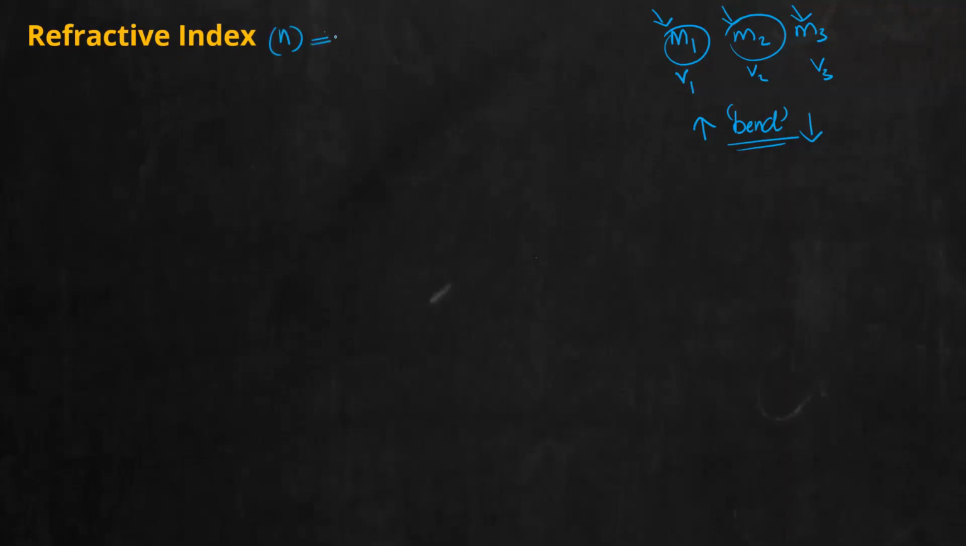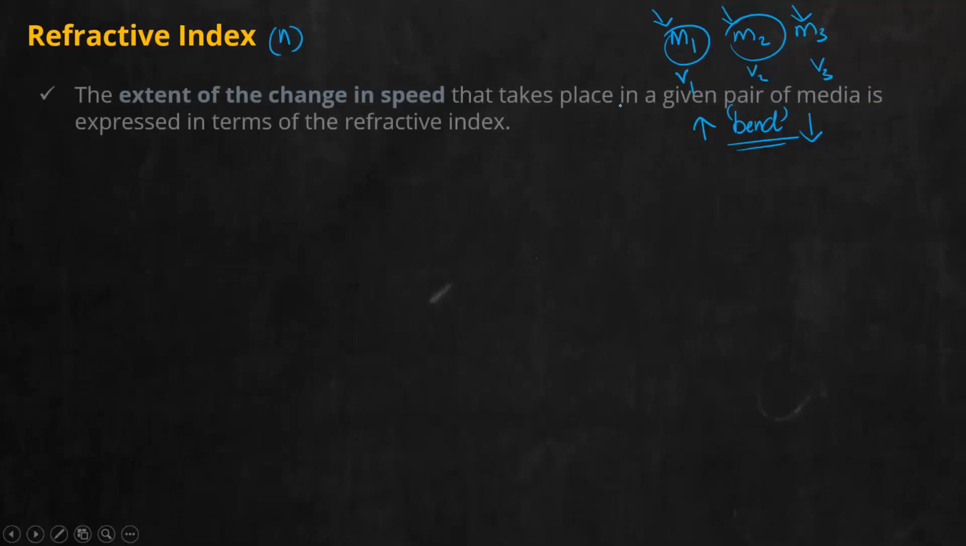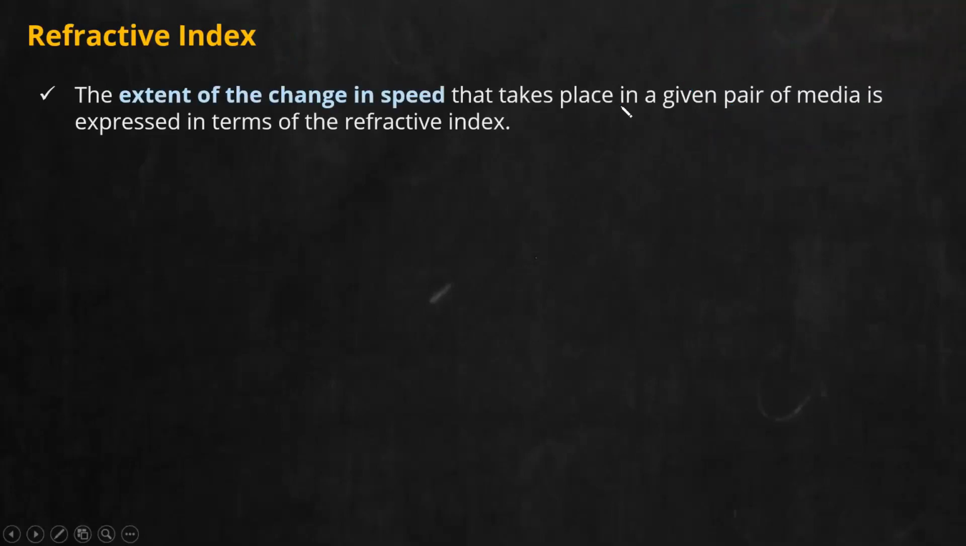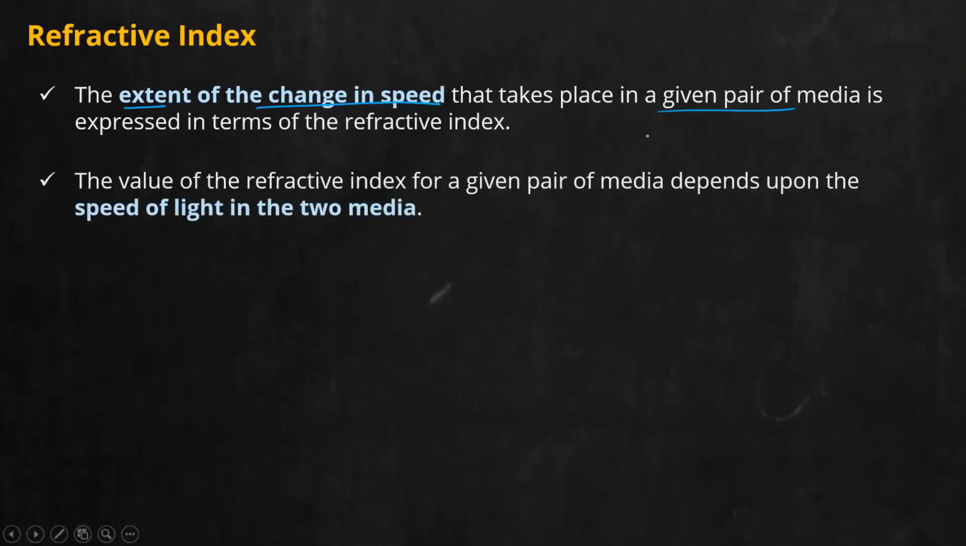In some textbooks you will also see a symbol for refractive index, read as mu. Here I am sticking to n. Now just write refractive index. It is nothing but a value used to express the extent of change in speed, that is, how much change of speed occurs in a given pair of media. In other words, it depends on the speed of light in the two given media. Now we will study an equation for refractive index.